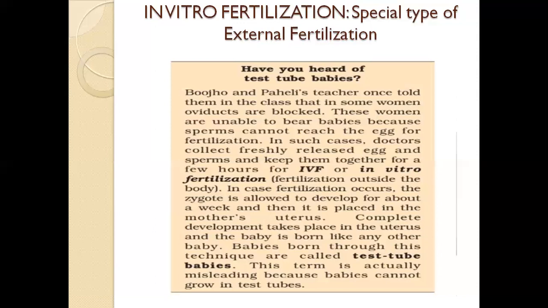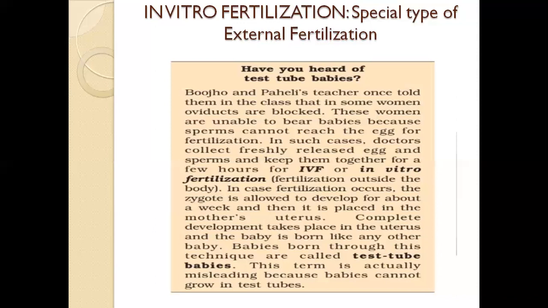So, if the female reproductive organ, that is the uterus, cannot bear the baby, if the uterus becomes very weak, or if there is any problem in the production of ovum by the ovaries, then there is no need to worry about how reproduction takes place.